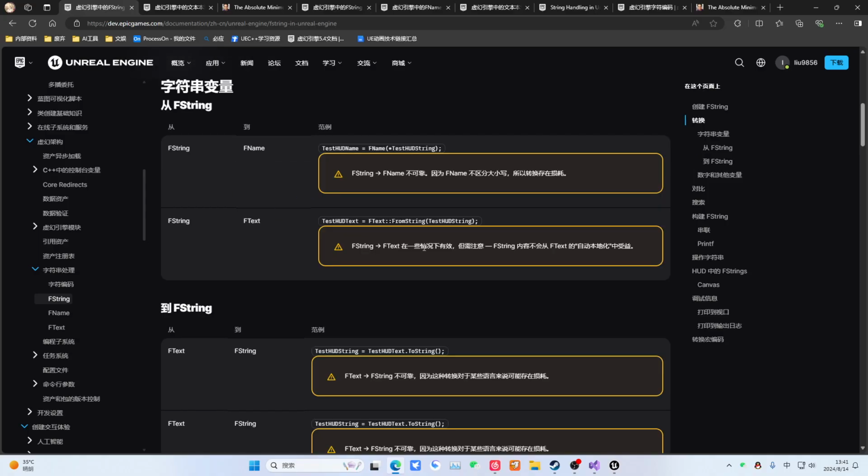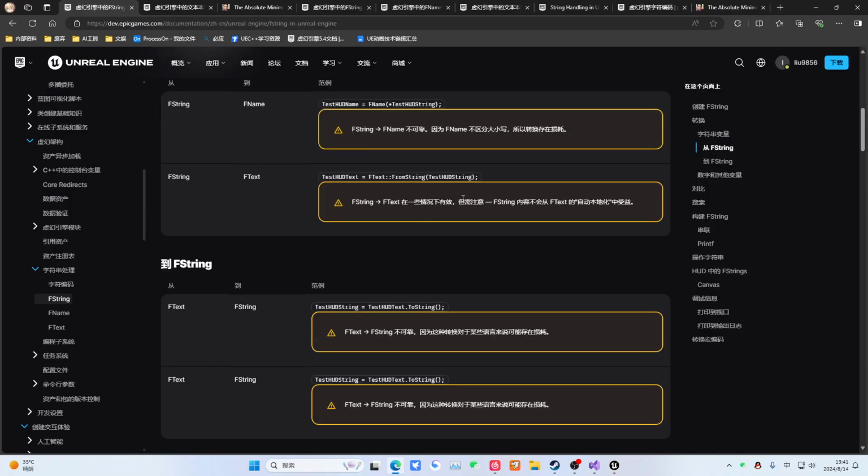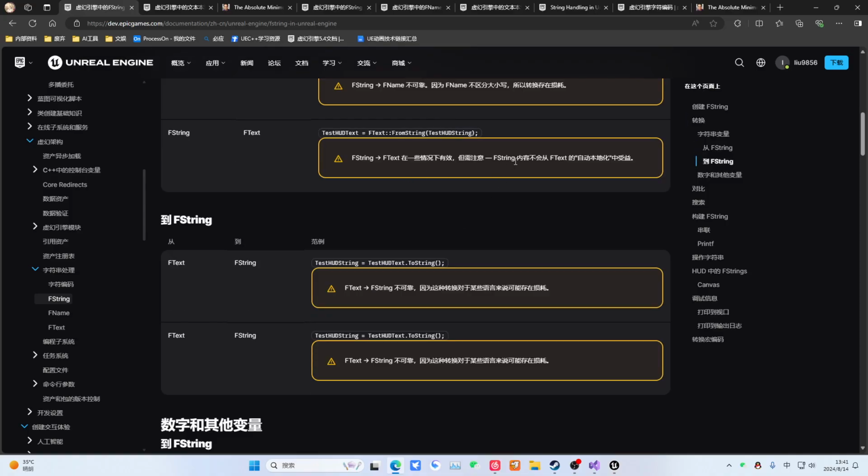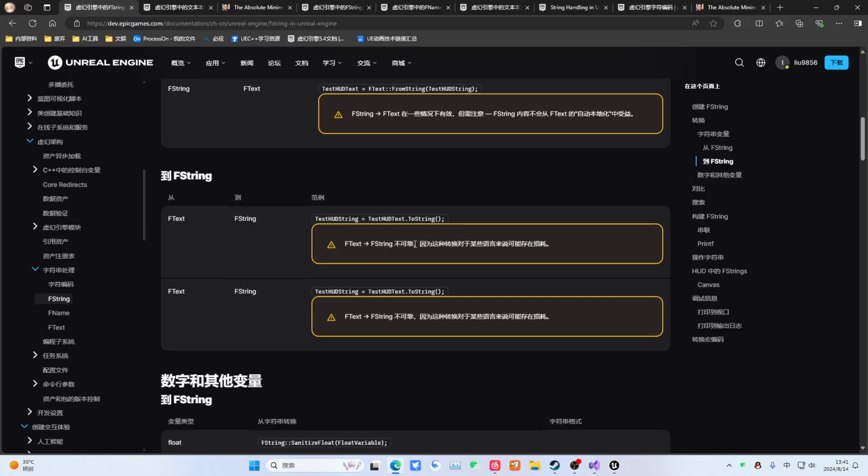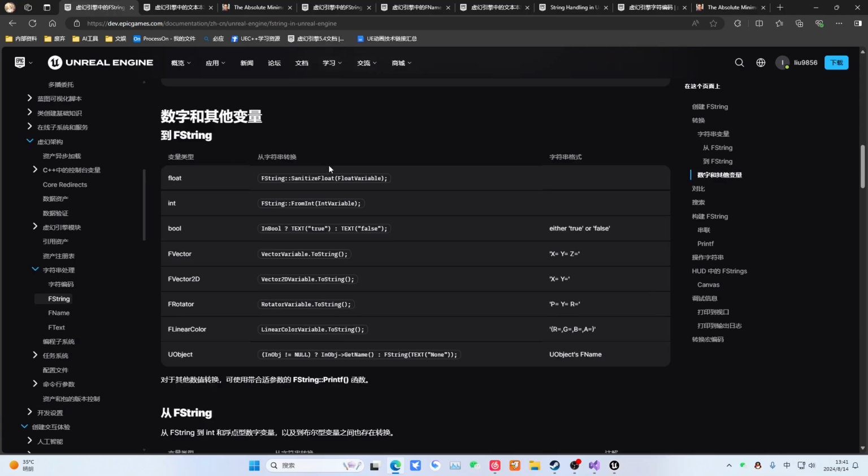Then if you convert it to FText, then actually in this place, you won't be able to do automatic processing. It's just a temporary FText data. And this is unreliable too, because it's the same, so there will be some loss during conversion. And then this is about some conversions between variable types, some common variables.